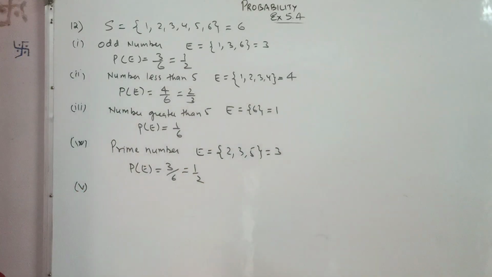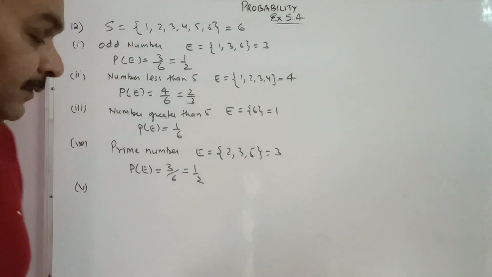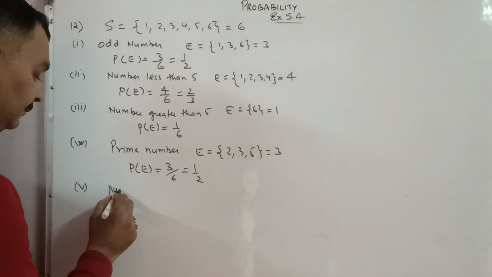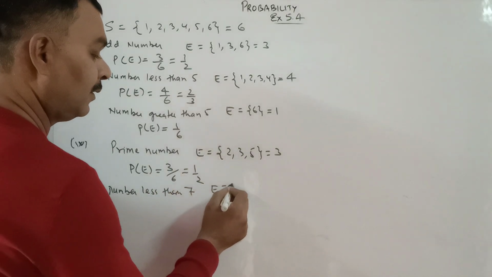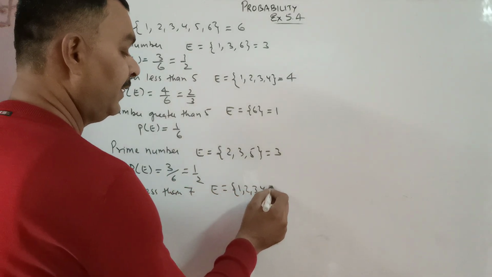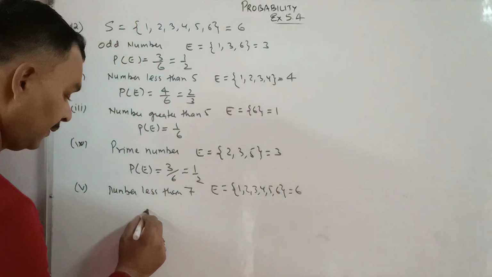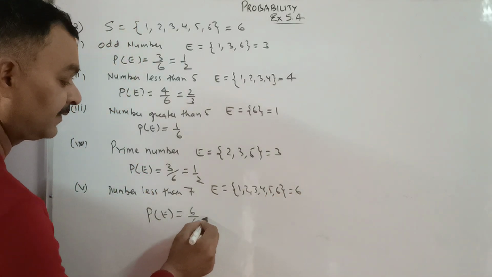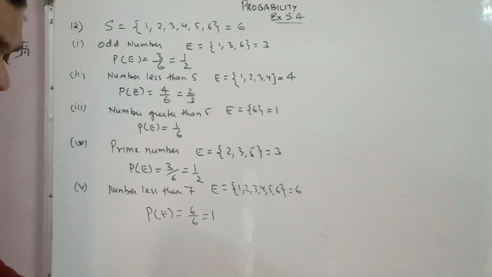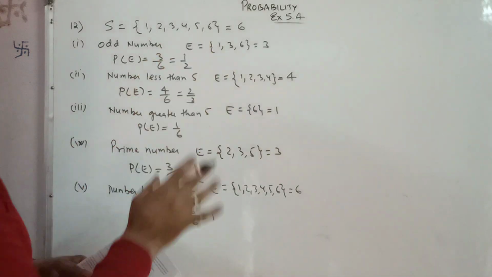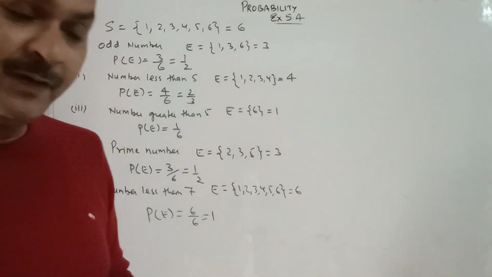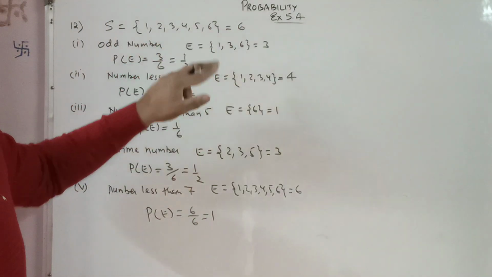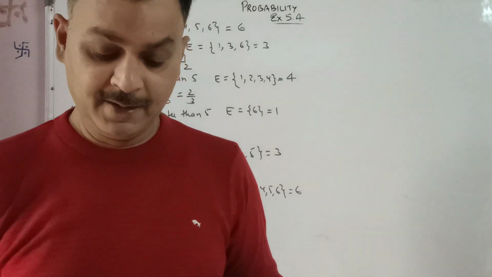Fifth, a number less than 7. Okay, number less than 7. So all these numbers 1, 2, 3, 4, 5, 6, they are less than 7. So the probability of this event is 6 by 6, that is 1. It's a sure event. A number divisible by 3. There are two numbers which are divisible by 3. So 2 by 6, that is 1 by 3. A number between 3 and 6. The numbers 4 and 5, so 2 by 6 or 1 by 3.